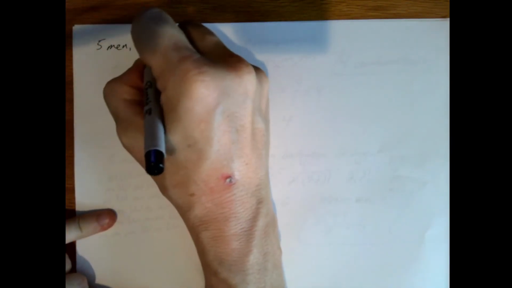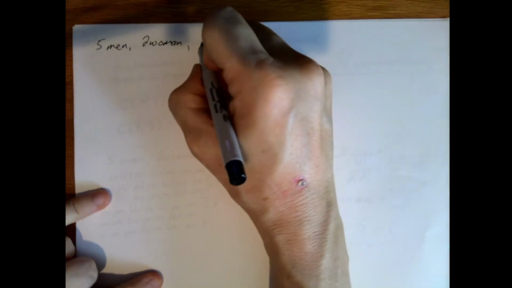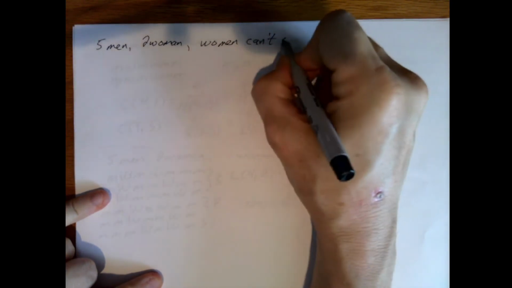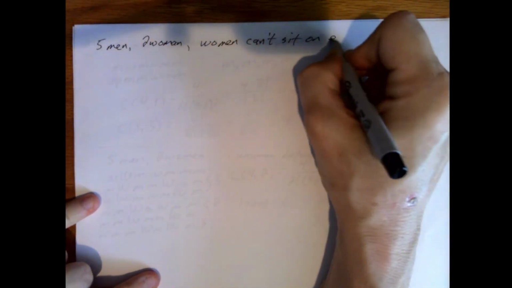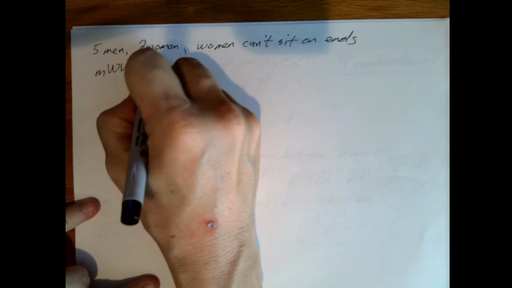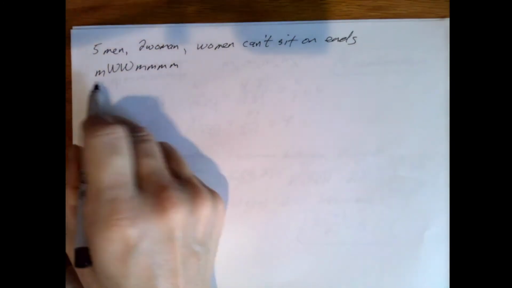What if now we said the 2 women can sit next to each other? So 5 men, 2 women, and the only restriction is women can't sit on ends. So we could have man, woman, woman, man, man, man, man, or some other pattern.